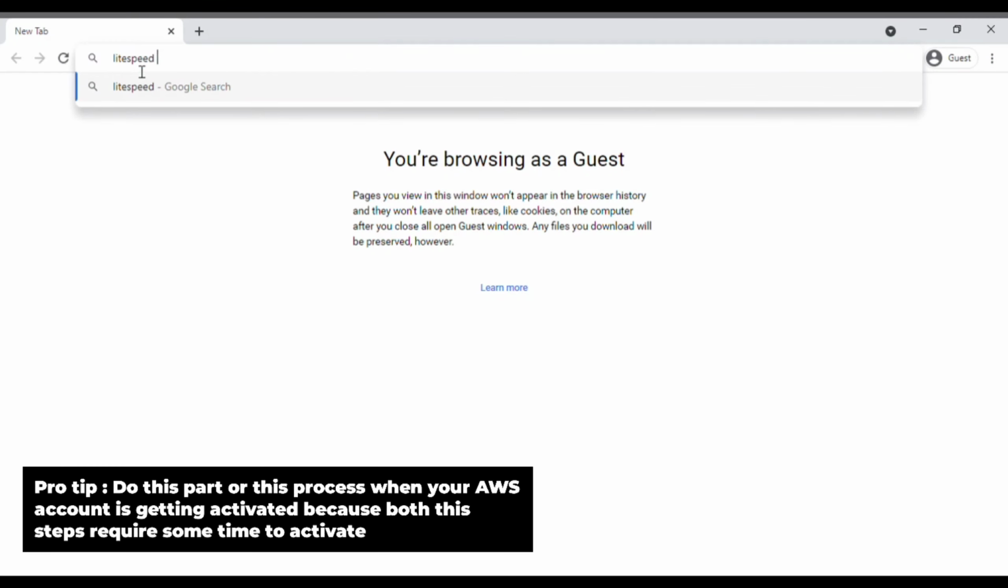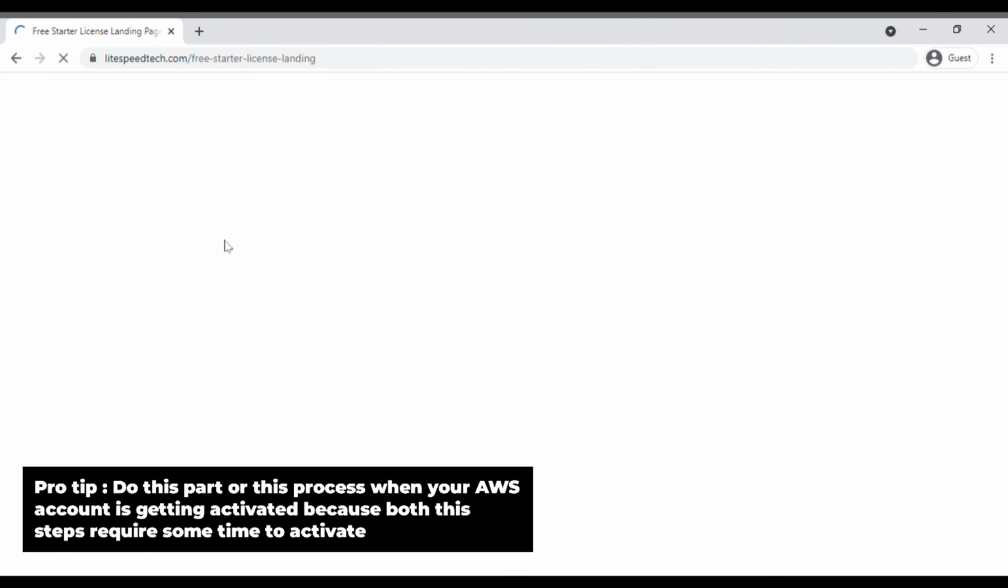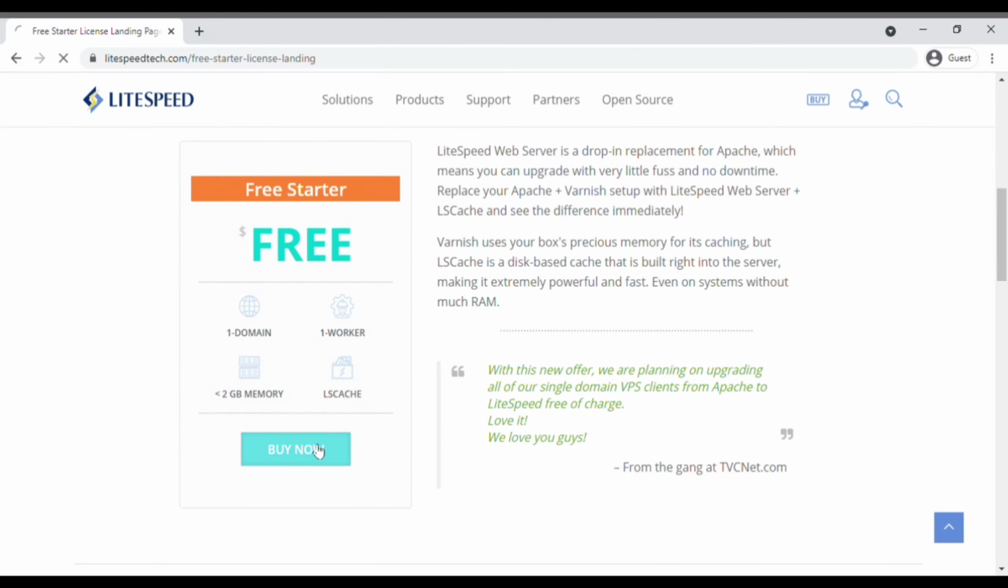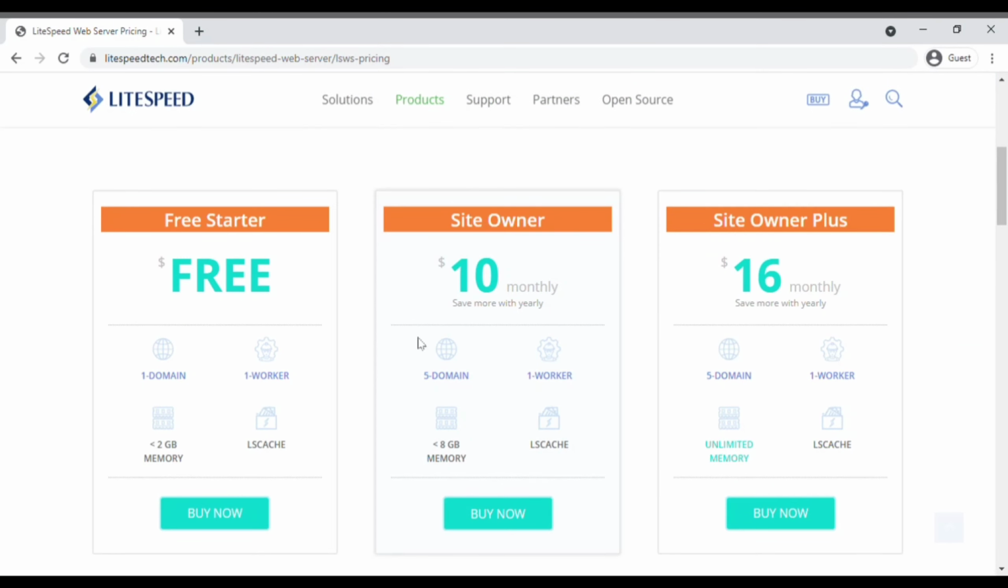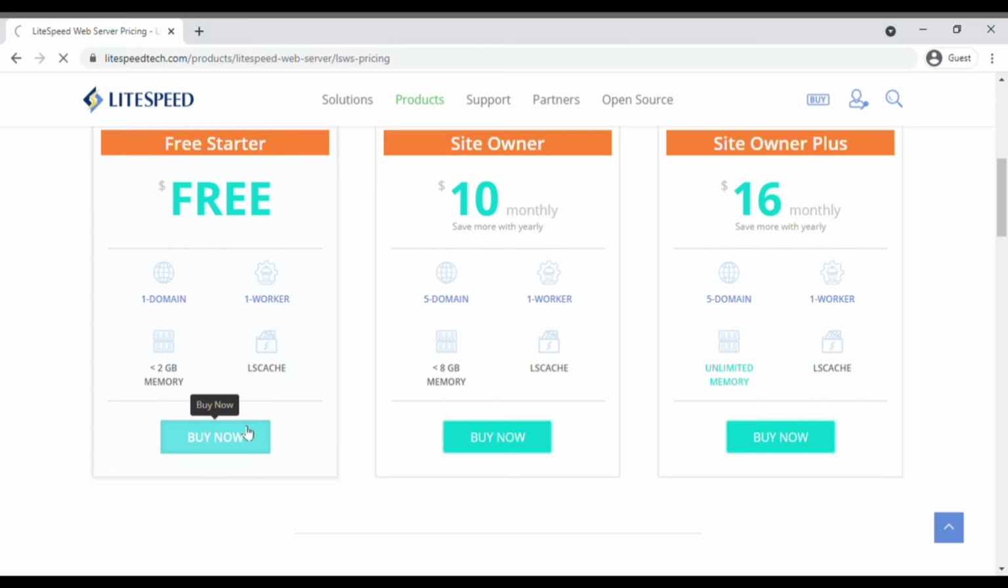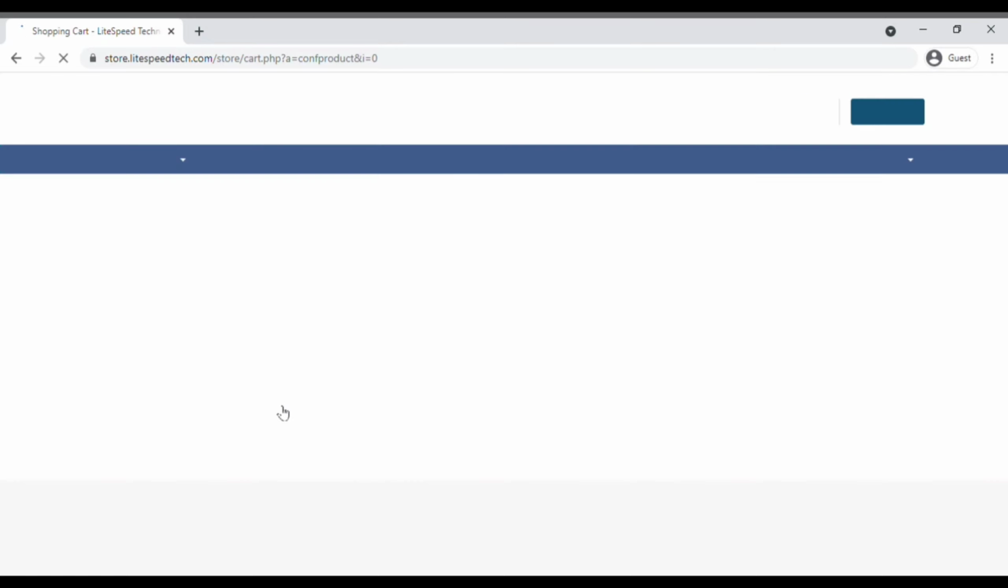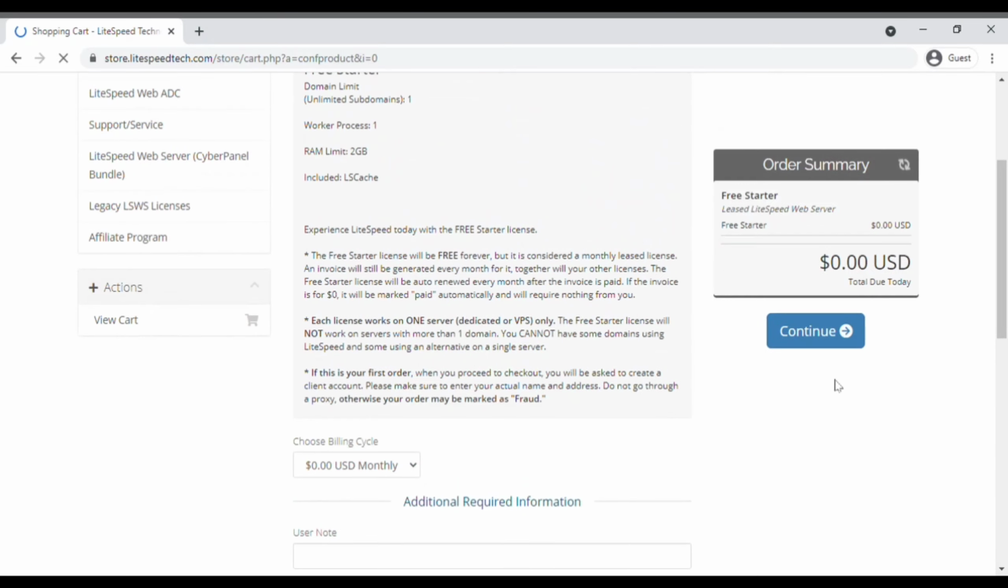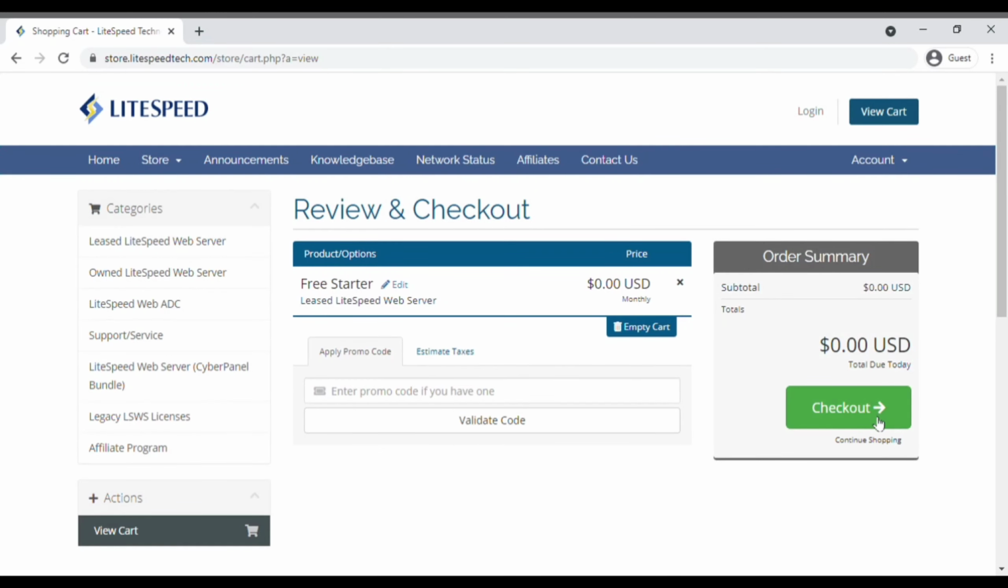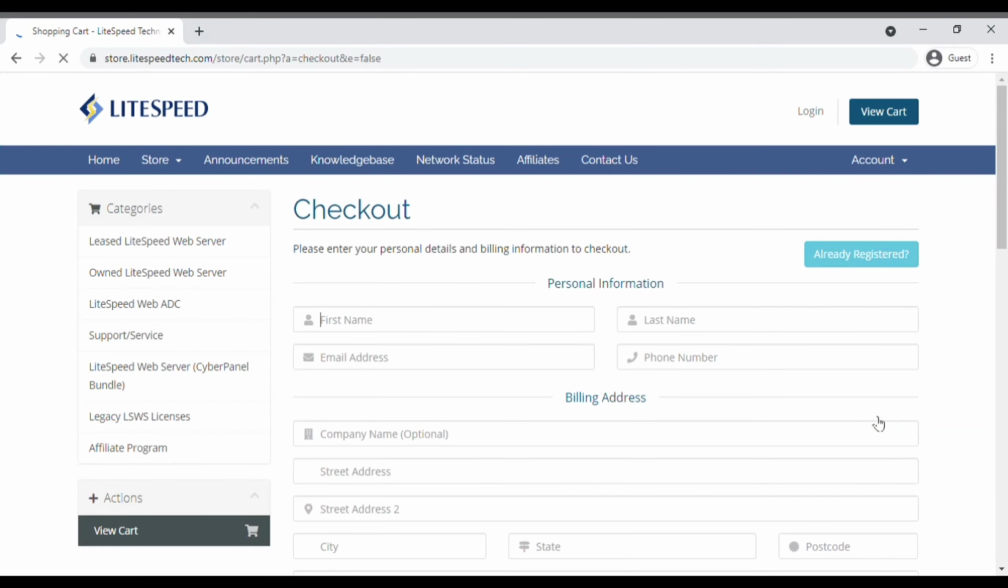First thing, you need to go on Chrome and search for Lightspeed Starter. Now click on the first website, scroll down, click on free starter, buy now. You will see 3 plans. Click on free starter and click on buy now. After that, simply click on continue, click on checkout, and after that you will receive a billing form.